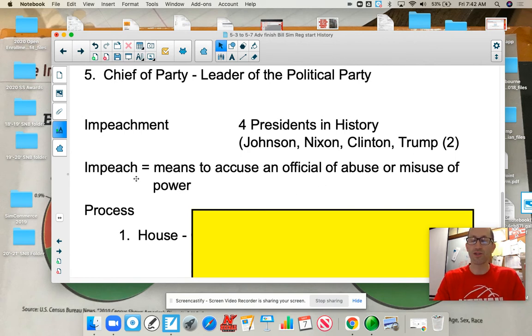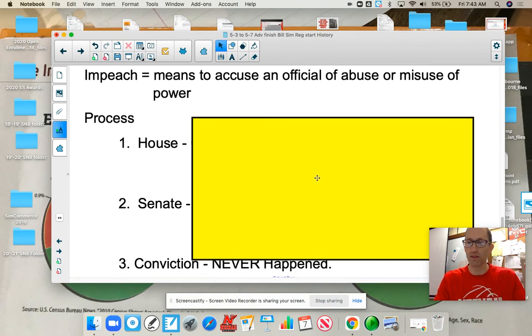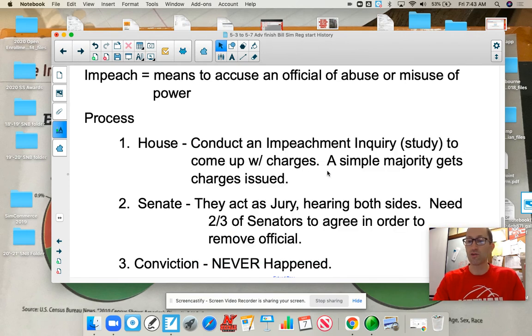So write down the definition of impeach. It means to accuse an official of misuse of power or abuse of power. The process is simple. You know this already. I just want to make sure it's driven in to your skulls. The first is the House, and then the Senate, and then conviction, which has never happened. But it's a 2-step process.